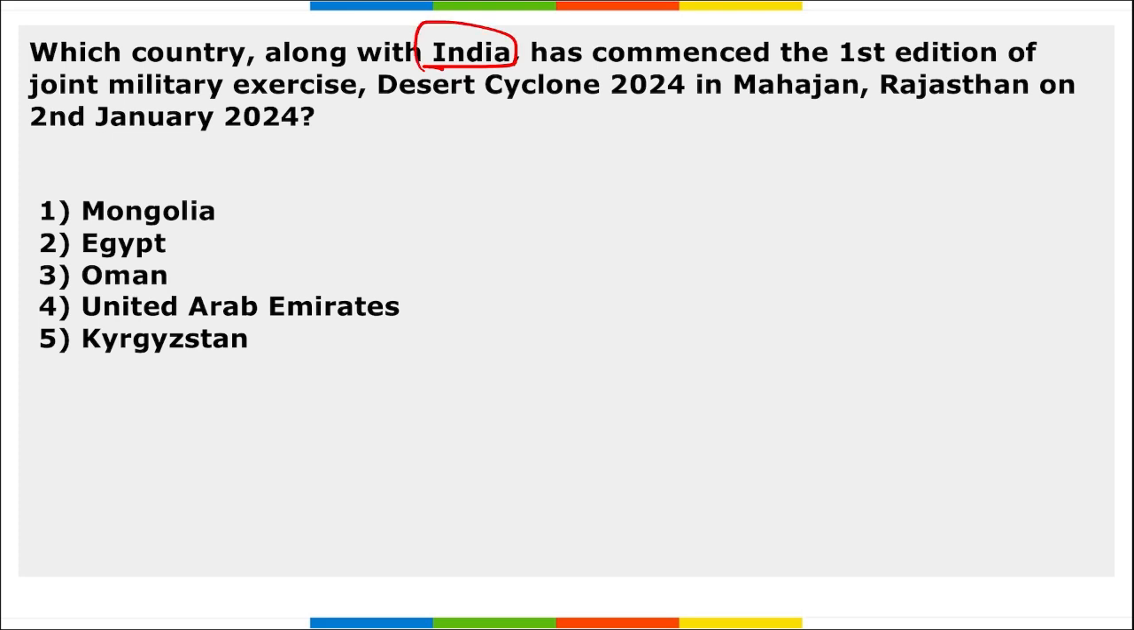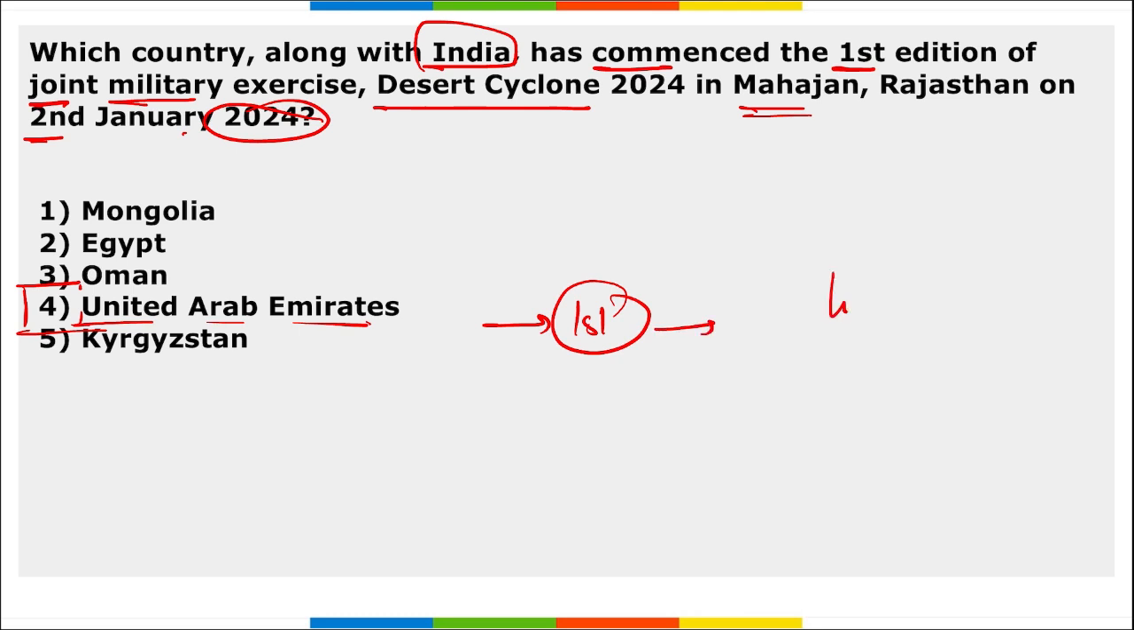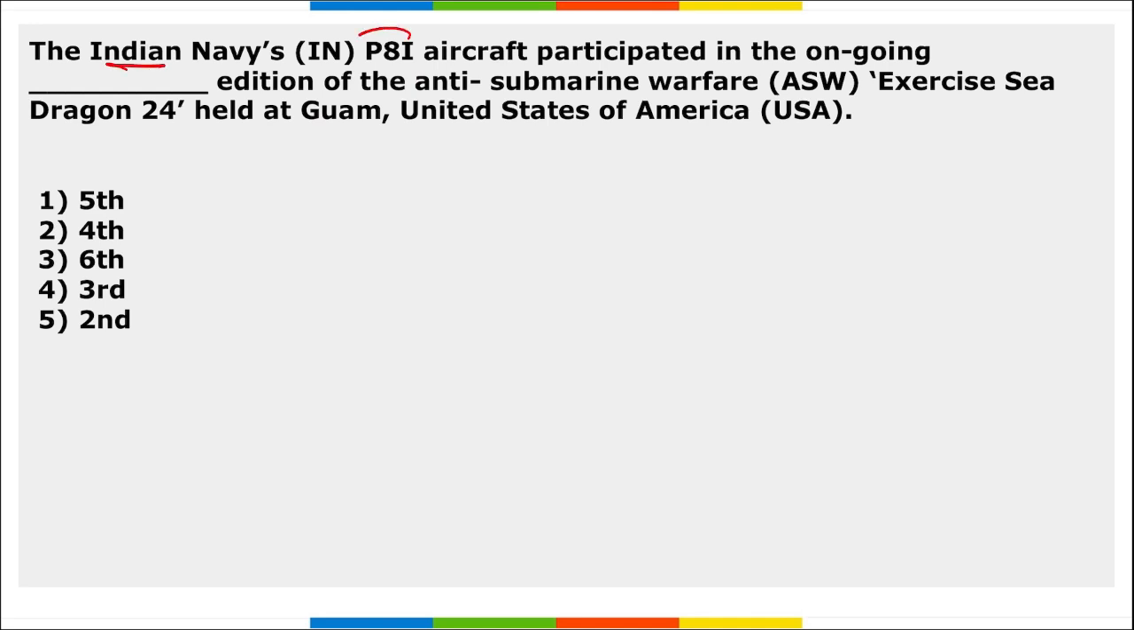Which country along with India has commenced the first edition of the joint military exercise Desert Cyclone in Mahajan, Rajasthan on 2nd January 2024? So India along with which country recently participated in this Desert Cyclone exercise? This Desert Cyclone exercise was held between India and the UAE, United Arab Emirates. This was the first edition of this exercise. Location, Rajasthan. Right?